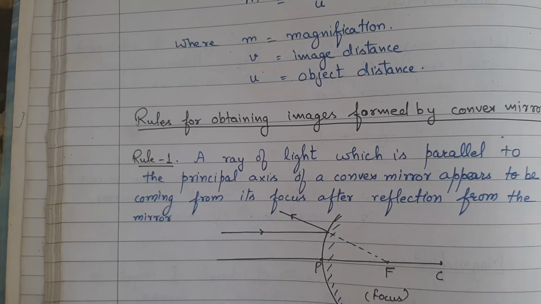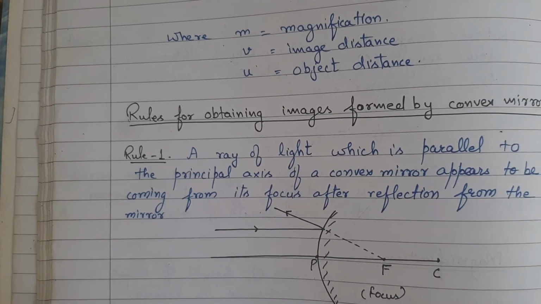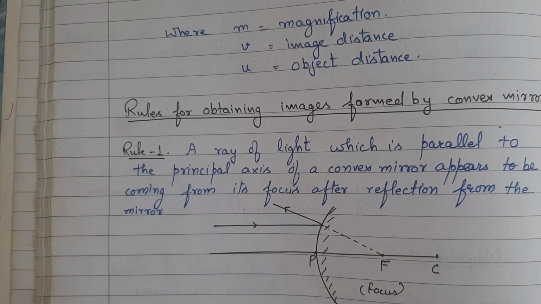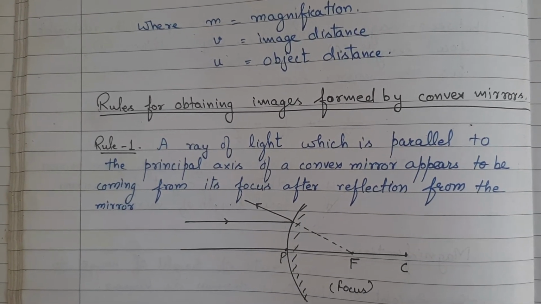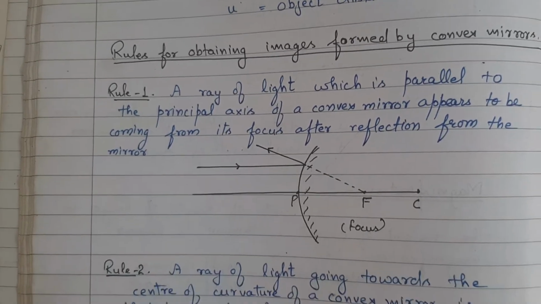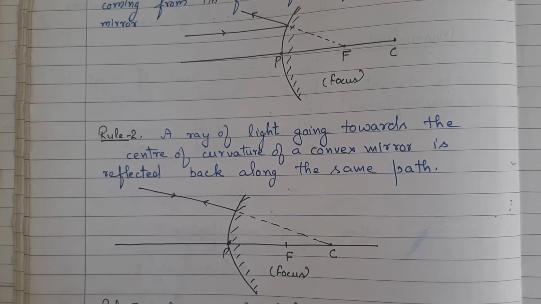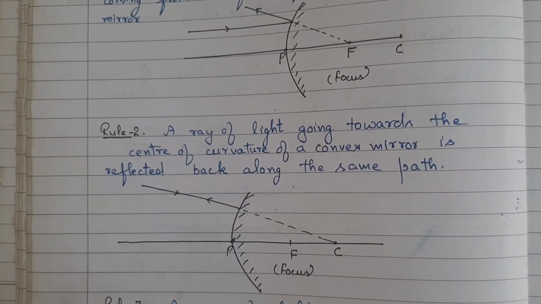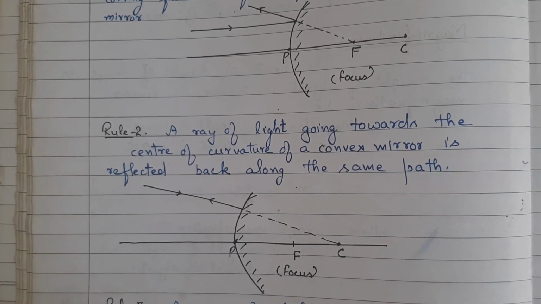Now, rules for obtaining image formed by convex mirror. Rule number 1: a ray of light which is parallel to the principal axis of convex mirror appears to come from its focus after reflection from the mirror. Rule number 2: a ray of light going towards the center of curvature of convex mirror is reflected back along the same path.